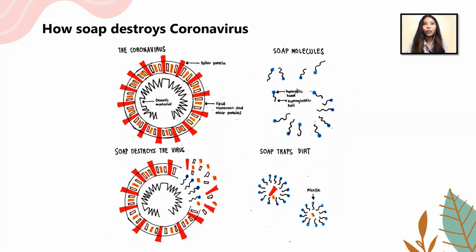When they encounter coronaviruses, the water-repelling tails are attracted to the fatty envelope around the virus and insert themselves into the protective layer. The virus then shatters and is doomed down the drain.